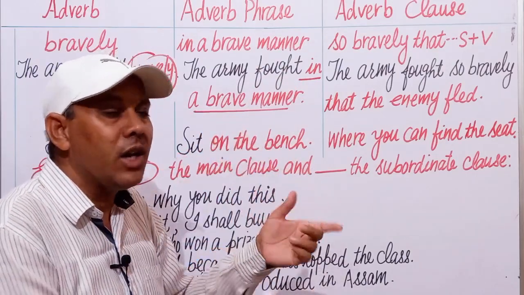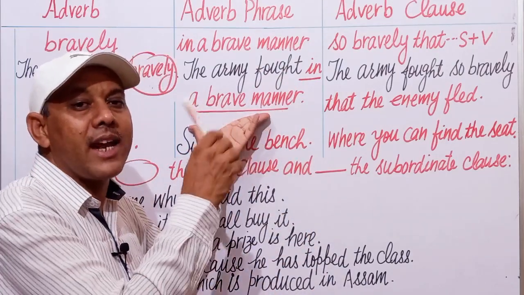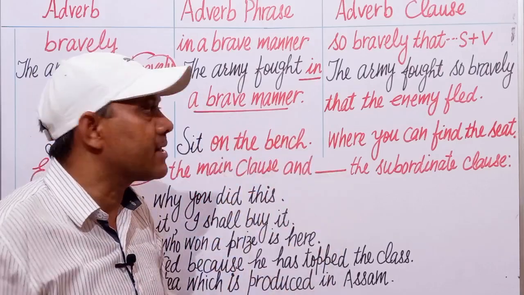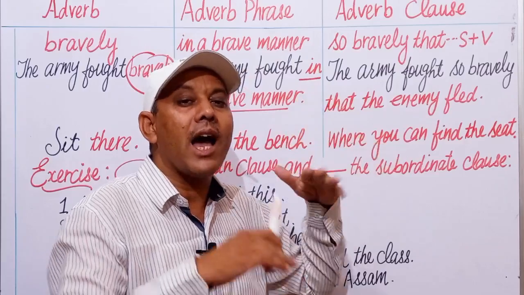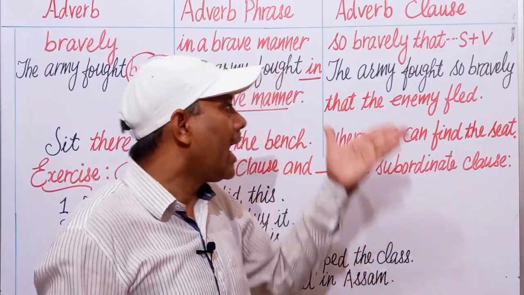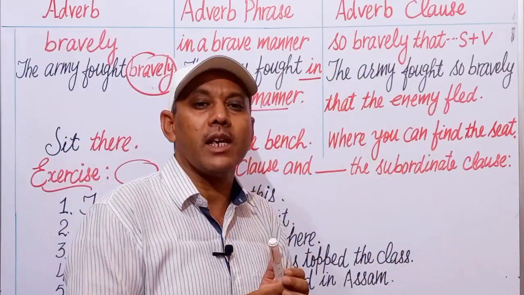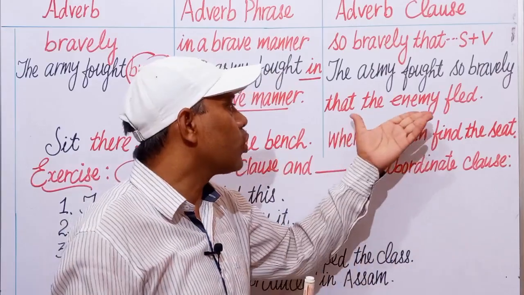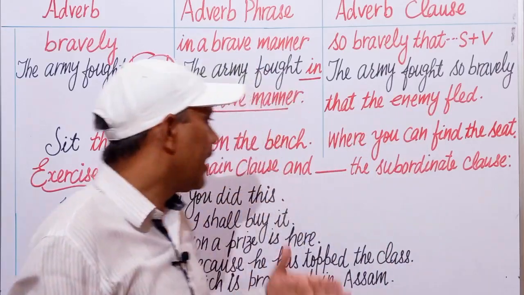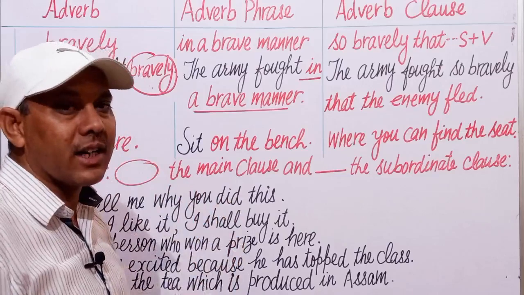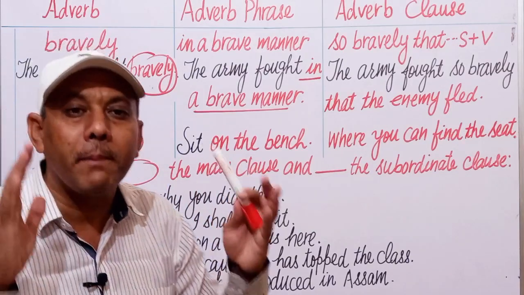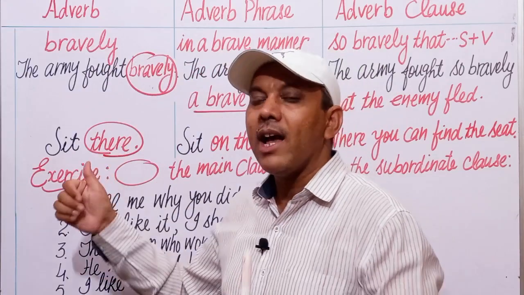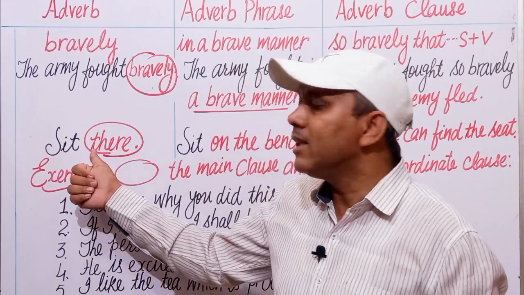What have we done? We have just changed an adverb into an adverb phrase. The army fought so bravely that the enemy fled. The army fought so bravely that the enemy ran away. Next is, sit there. Here this word there is an adverb of place. This is a single word acting as an adverb in this sentence.